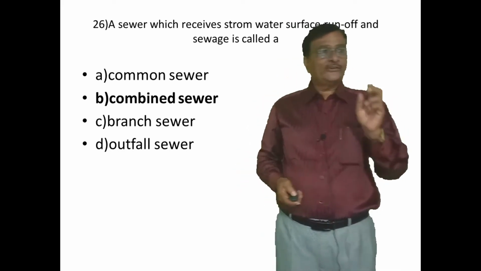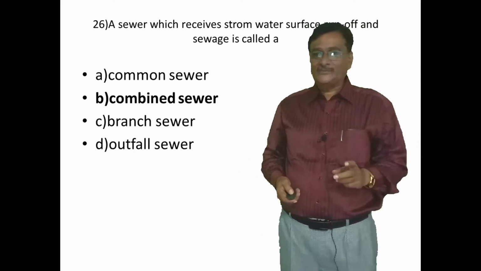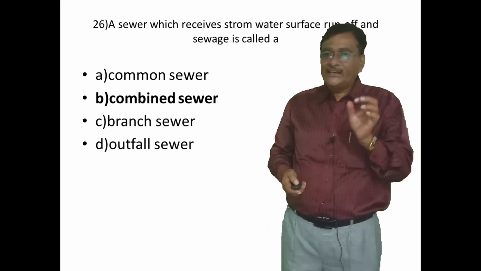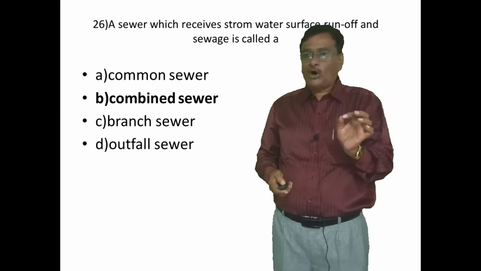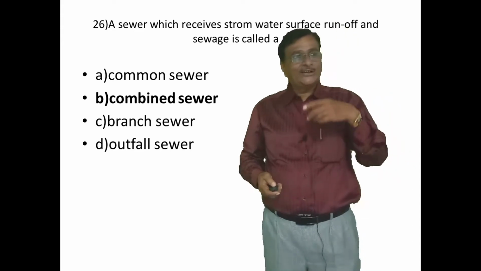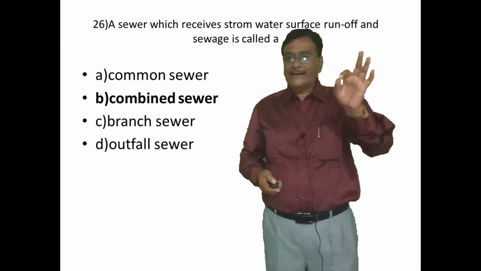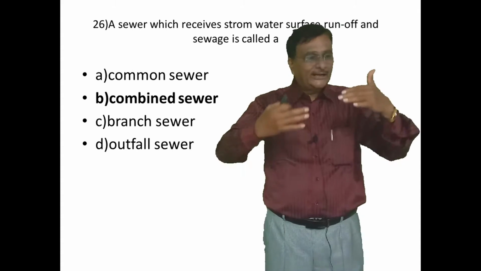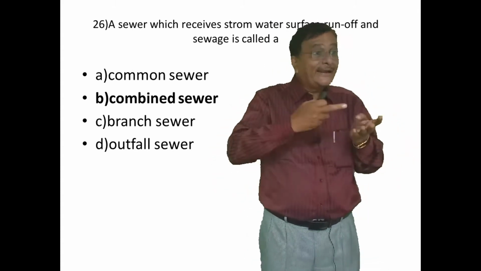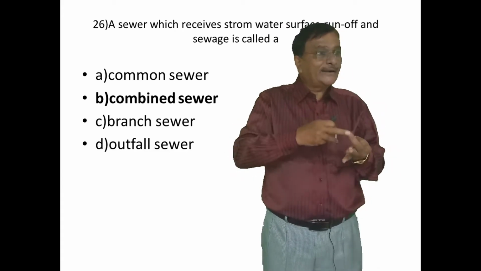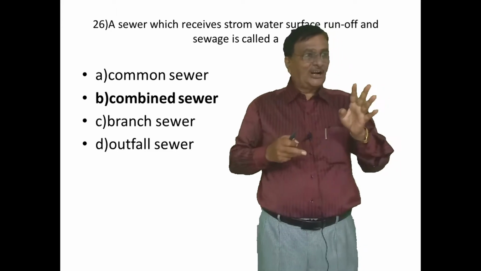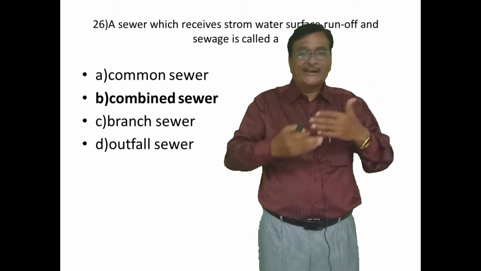Okay, the next question. What are they going to ask in this fashion? A sewer which receives storm water surface runoff and also sewage. This question I already told, and the answer also I told. There is one sewer which is going to receive rainwater or storm water, but also the sewage from the domestic building. Understand or not? That sewer is known as what?